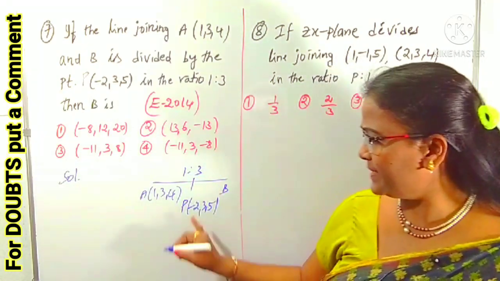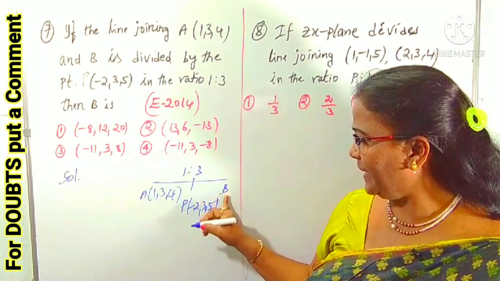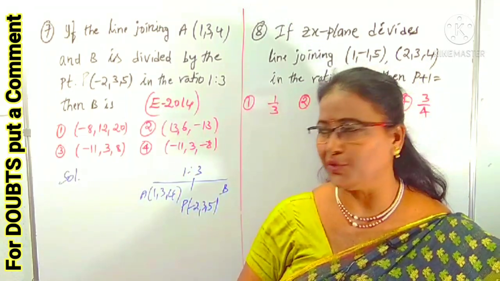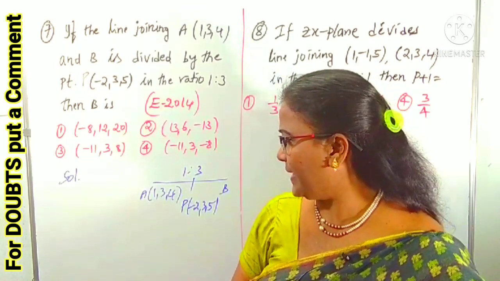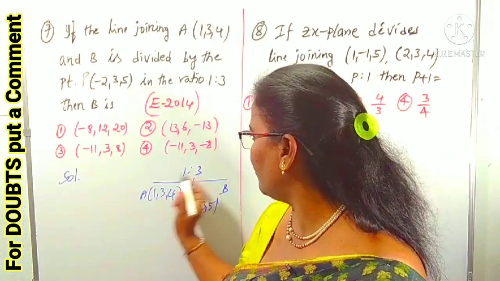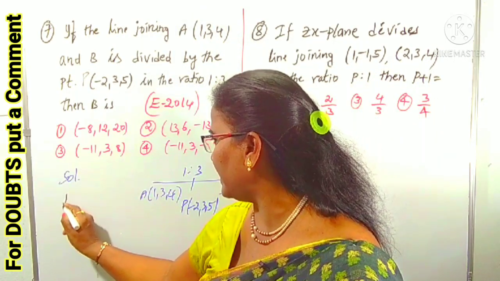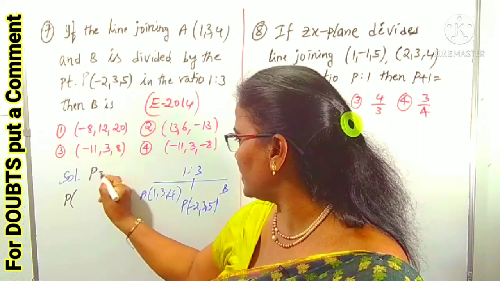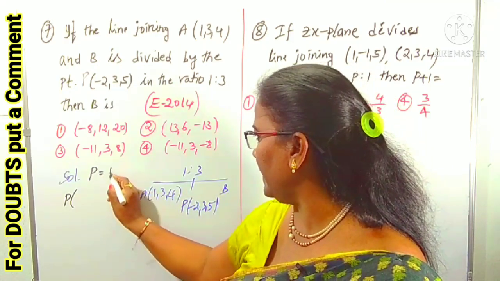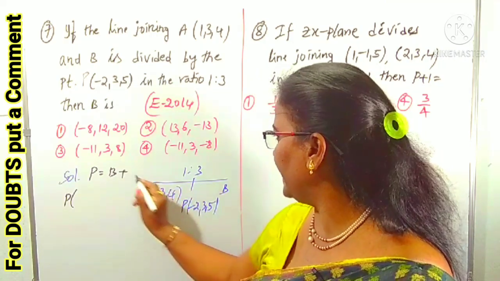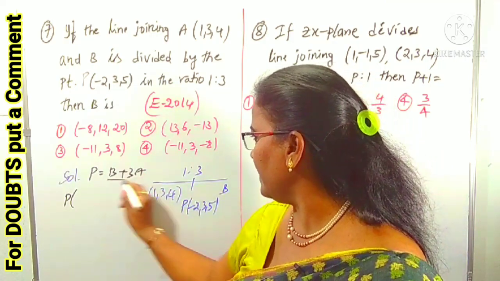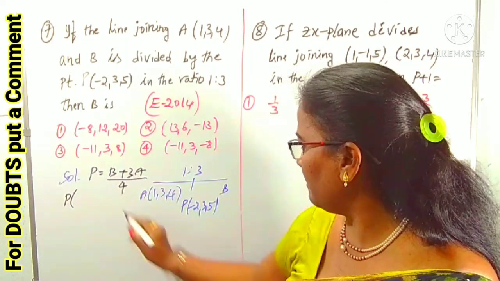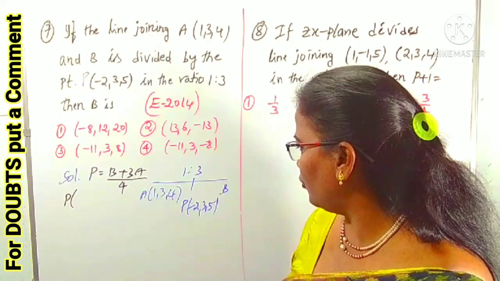We have to remember the formula: P equals (1 into B plus 3 into A) by (1 plus 3). Already I used it in the previous question. We want B. P is already given. I am writing the formula first. P is equals to 1 into B plus 3 into A, by 1 plus 3, which is 4. So P is (B plus 3A) by 4, you know.